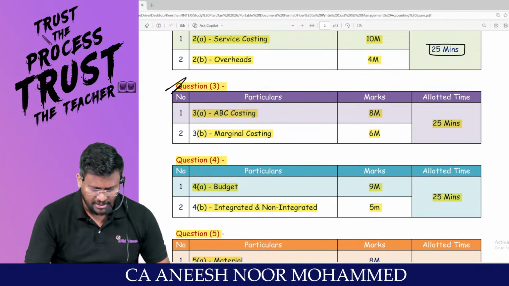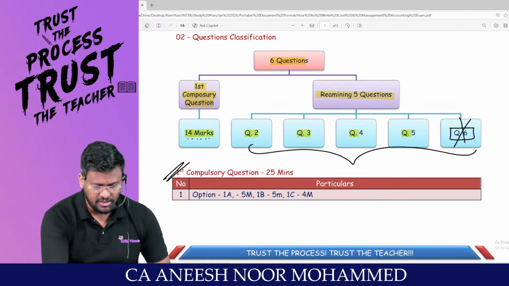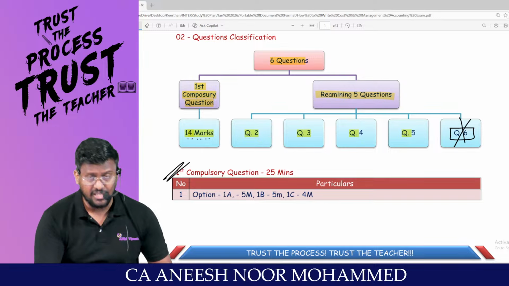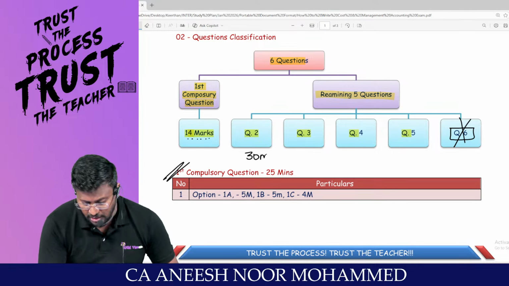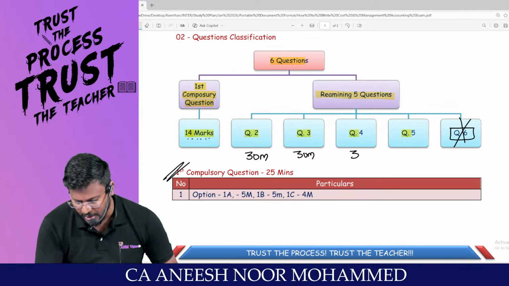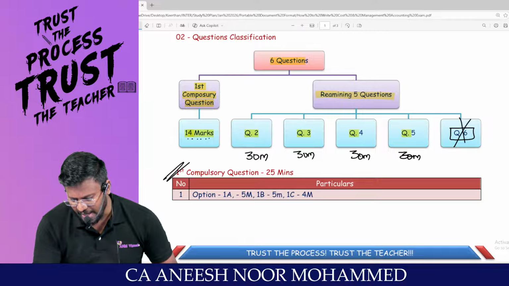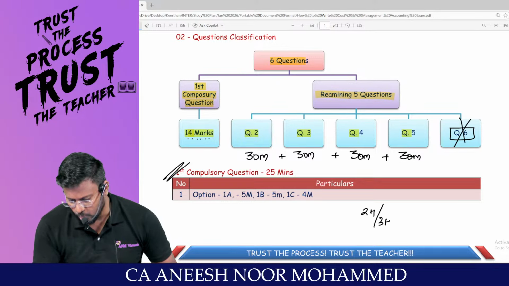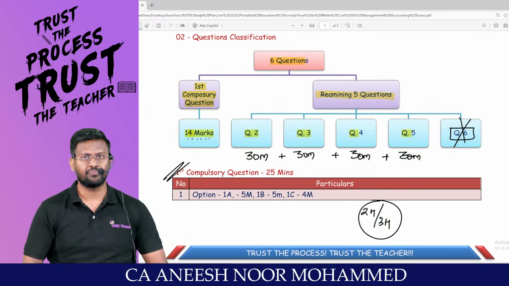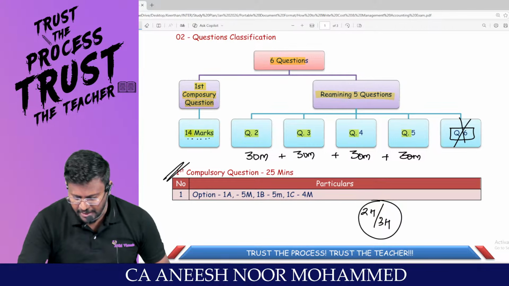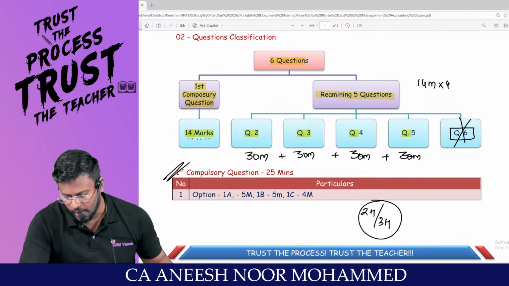That means basically 4 questions we are supposed to write. If you take 30 minutes for each question, out of our 3 hours, 2 hours will go here itself. What is the coverage? Basically 14 marks is for 1 question.